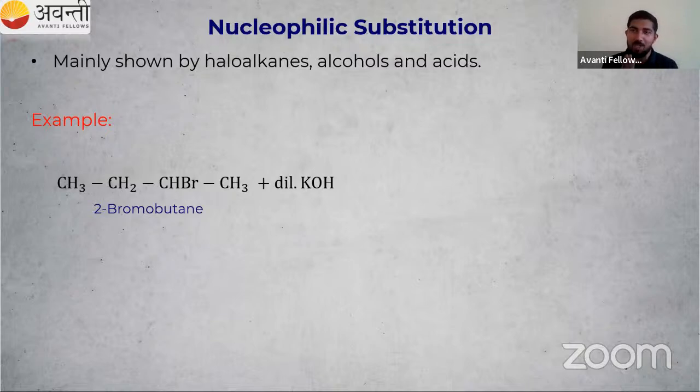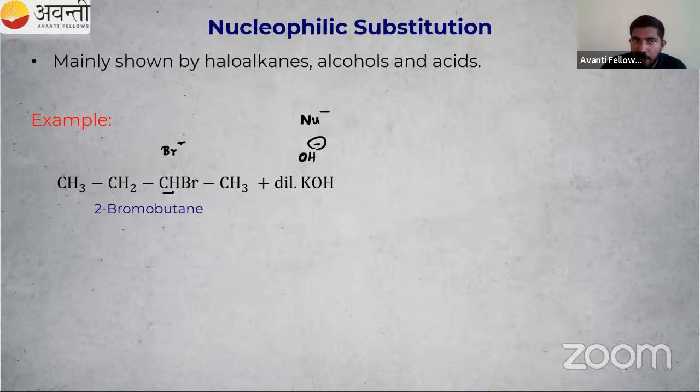So what is happening? I have mentioned that it's an example of nucleophilic substitution. So some nucleophile will be coming in, and some will be going out, like a substitution in a football match, like Lionel Messi. So here from KOH, I will get OH minus. A nucleophile is generally represented by Nu minus. So OH minus is the incoming nucleophile. Someone should go, right? That is the leaving nucleophile. So here you can check the C-Br bond, that is broken.